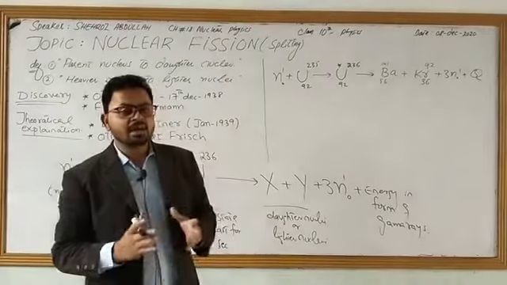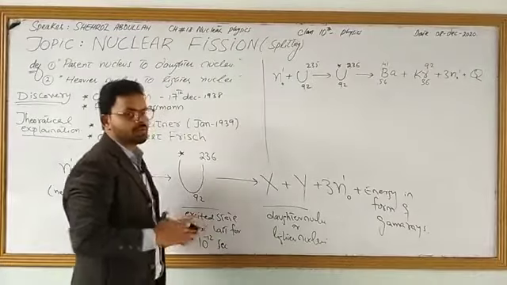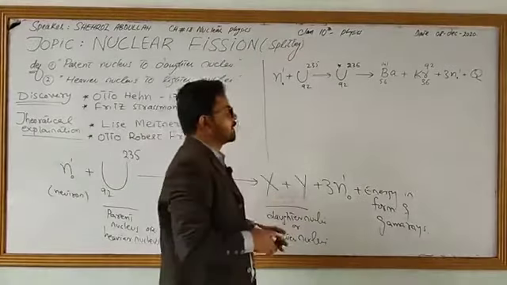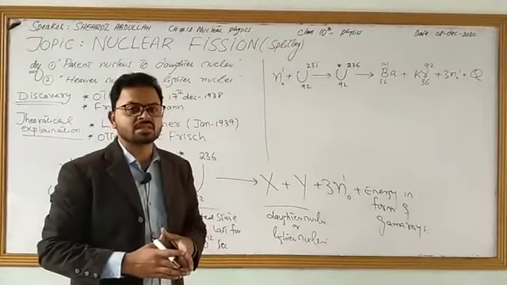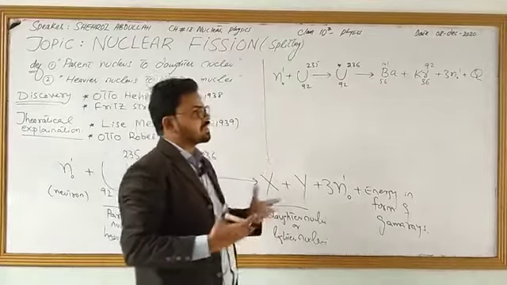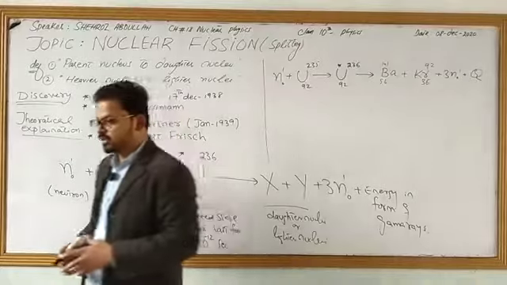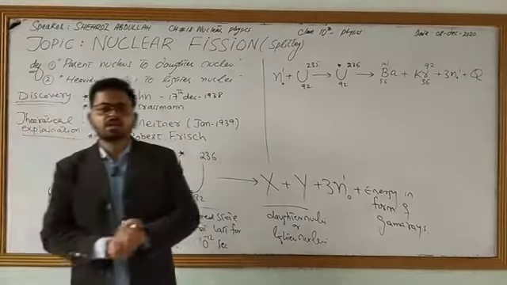It is a very unstable state, with a period of 10 power minus 12 seconds. After that, it converts itself to barium and krypton and releases 3 more neutrons in that process and a very large amount of energy. Let me show that large amount of energy by Q. So this was all about nuclear fission.